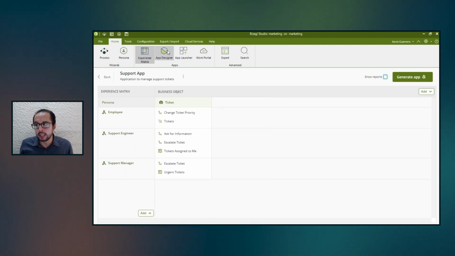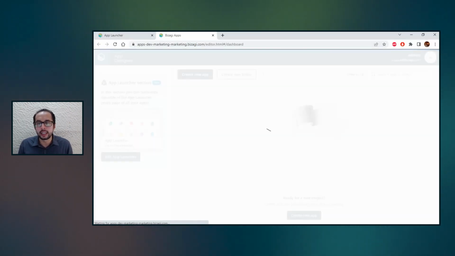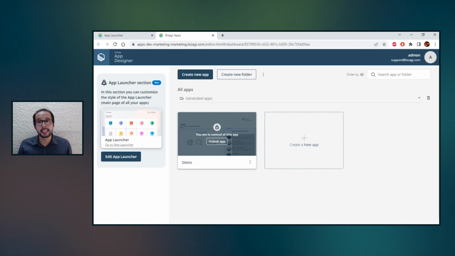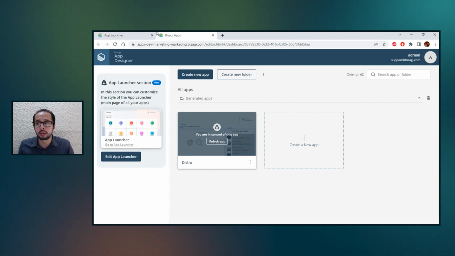If I open my app designer at this moment, I'm just going to click this link to access directly what we have. This is how the app designer looks. As I told you, it's fully web-based. You can access it directly from a web browser. You don't need any additional installation. And from here, this is the main view that you will be able to see.